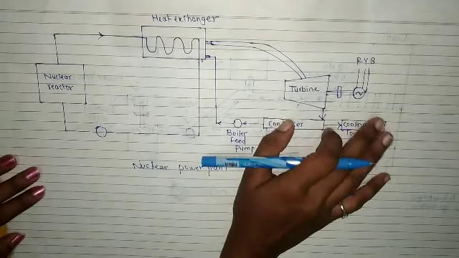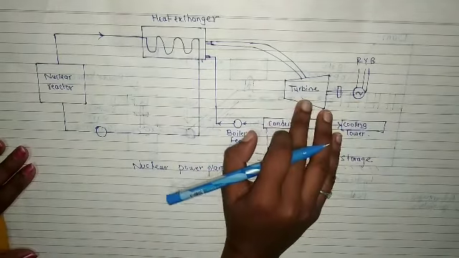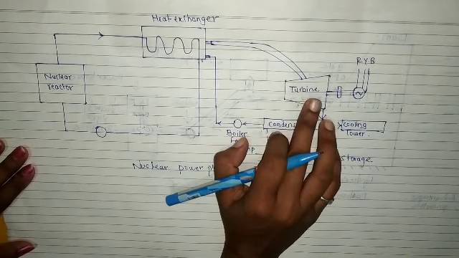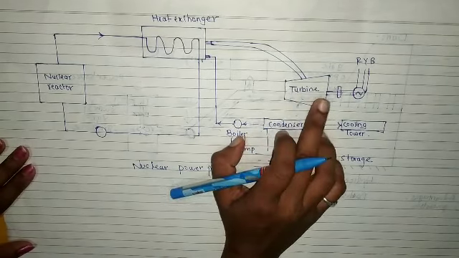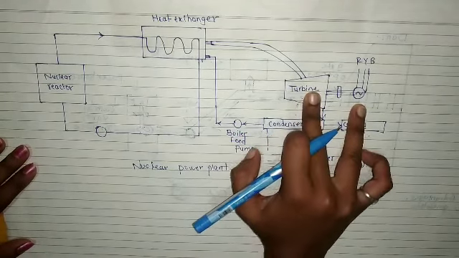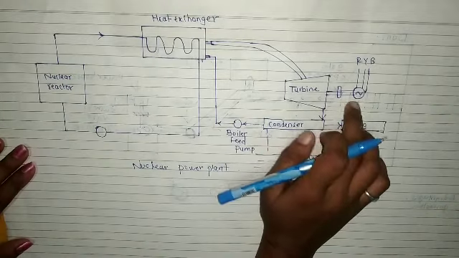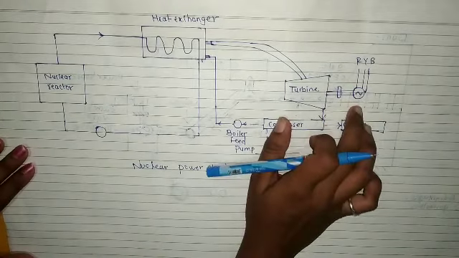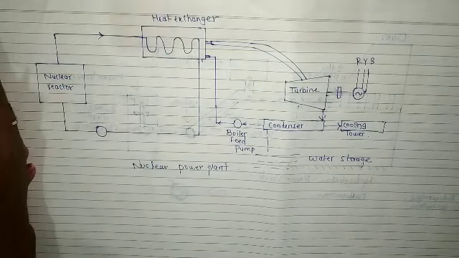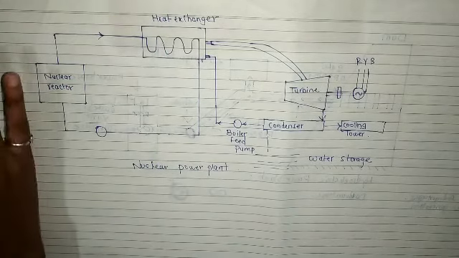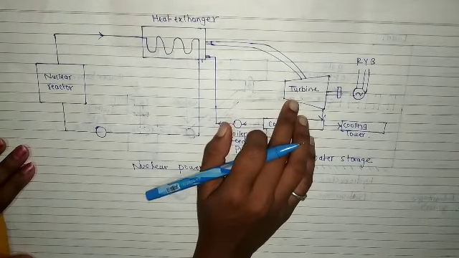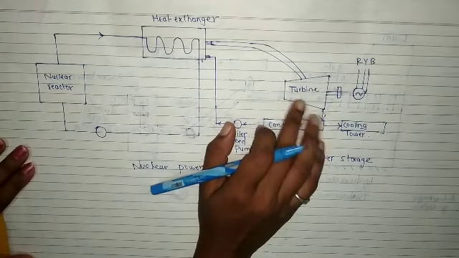It is similar, as I said. We just have to rotate the turbine. Mechanical energy is created, and we convert it into electrical energy by the alternator. The process is the same, but in the dam we had a reservoir where we stored water and supplied it to the turbine.